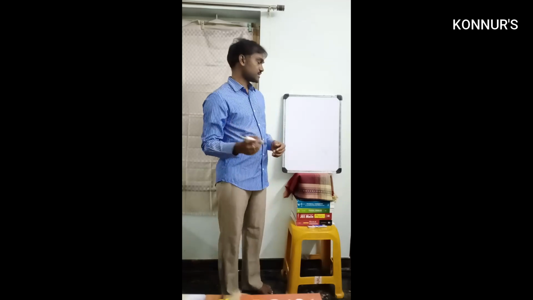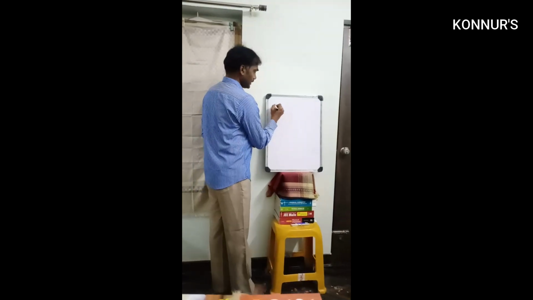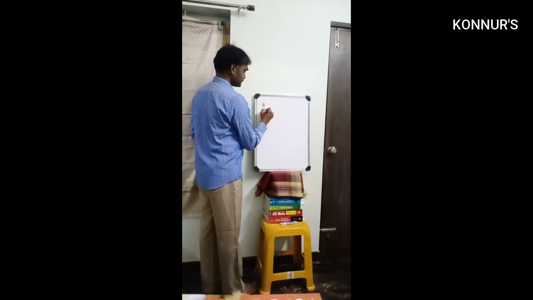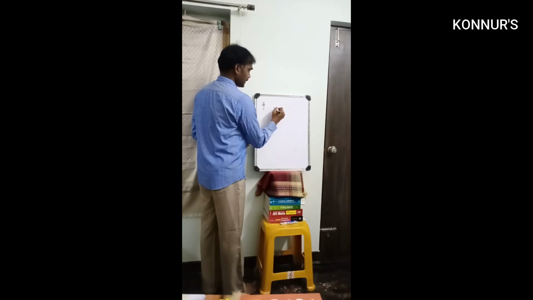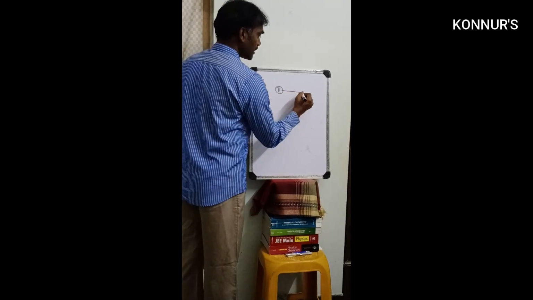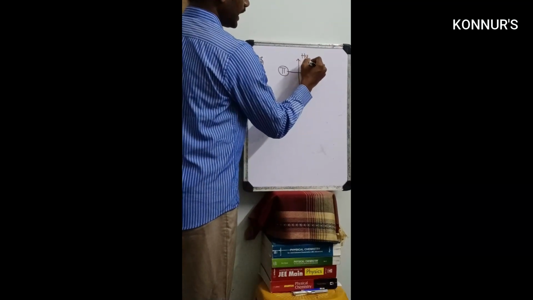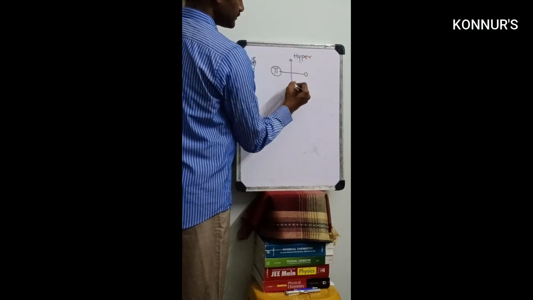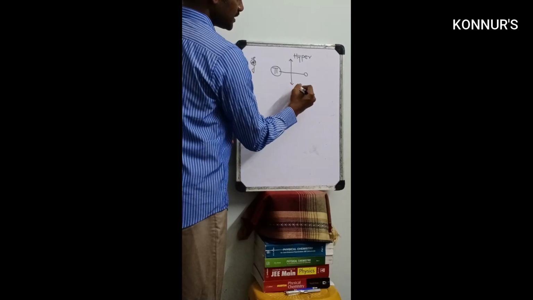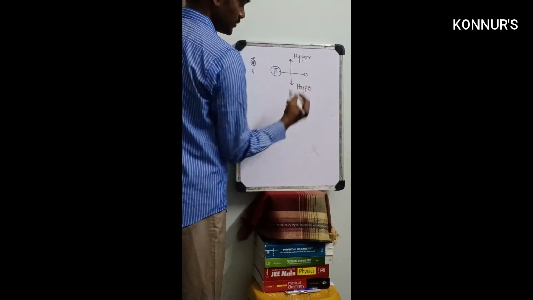So now, some important points in osmotic pressure. Higher osmotic pressure is called a hypertonic solution, and least osmotic pressure is called a hypotonic solution.